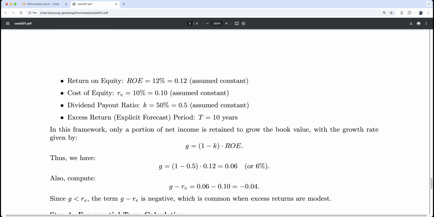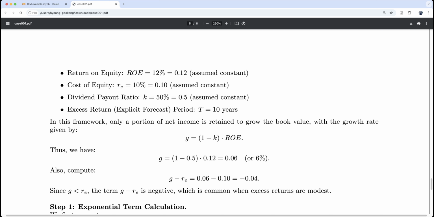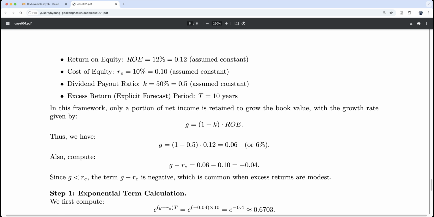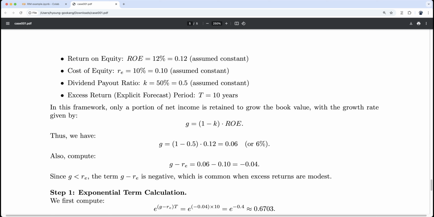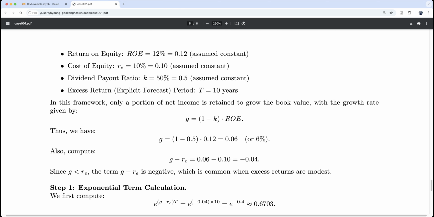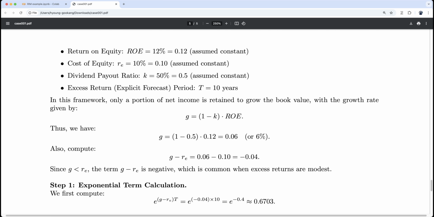In this framework, only a portion of net income is retained to grow the book value, with the growth rate G given by (1 minus K) times ROE, which is 6%. Also compute G minus RE: 6% minus 10% is about minus 4%. Okay, since G is less than RE, the term G minus RE is negative, which is common when excess returns are modest.